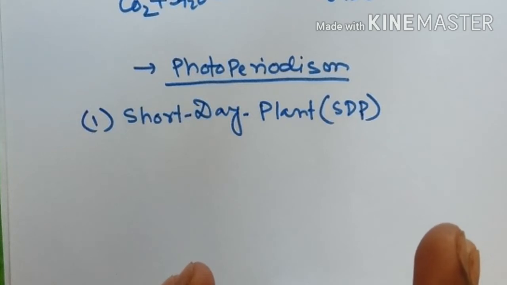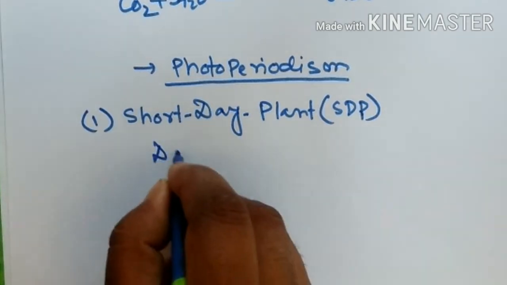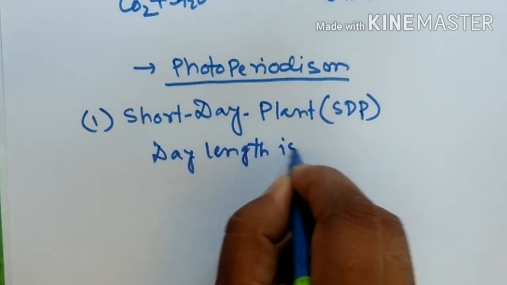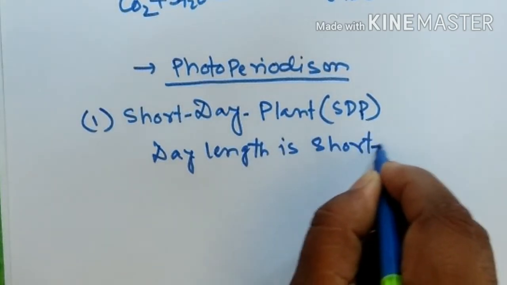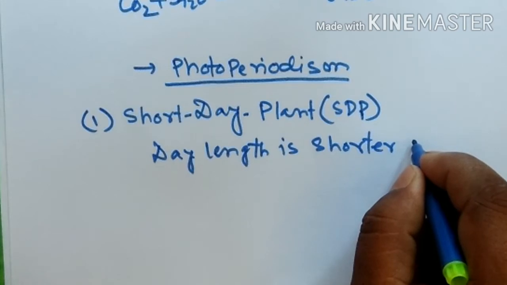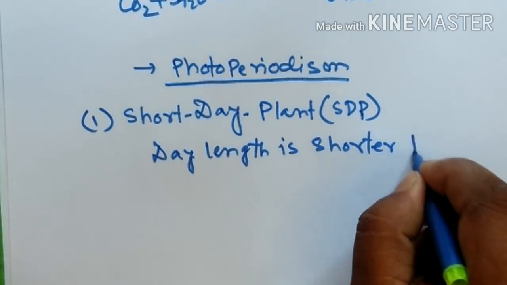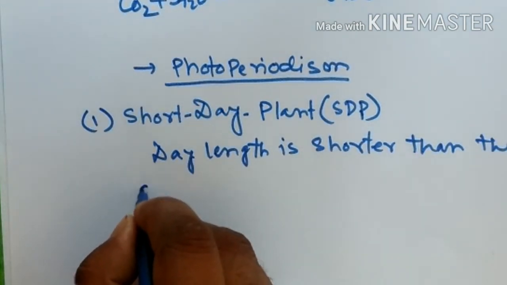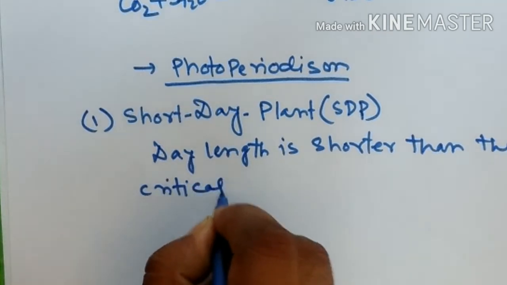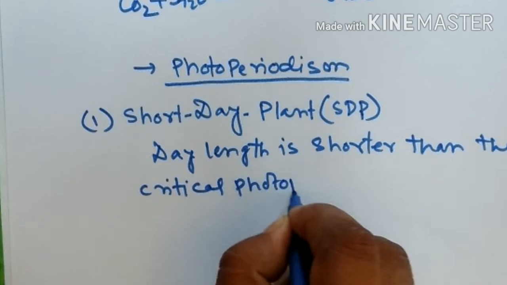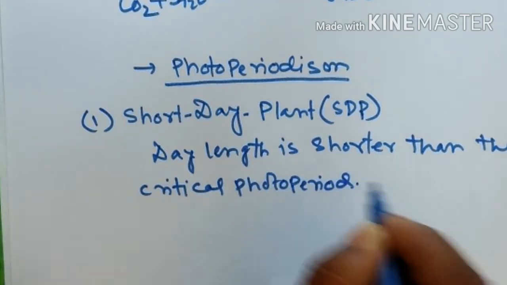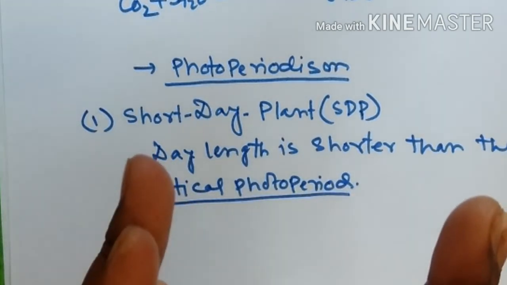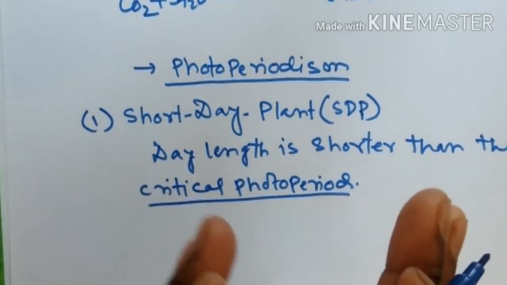That means the day length is shorter than the critical photoperiod. Critical photoperiod means the amount of sunlight required by the plant being.